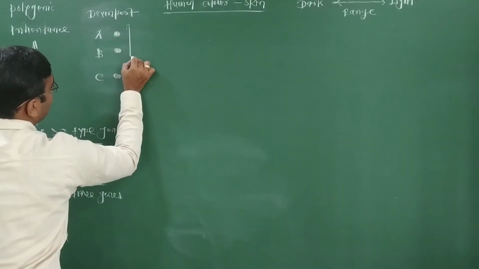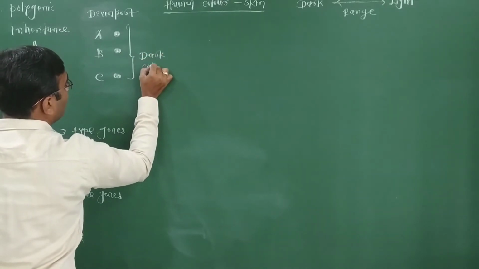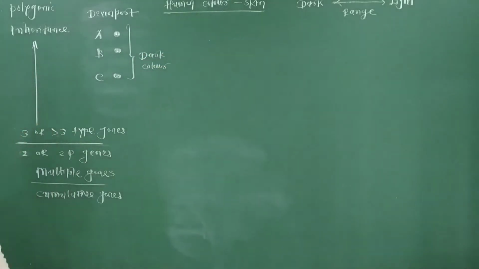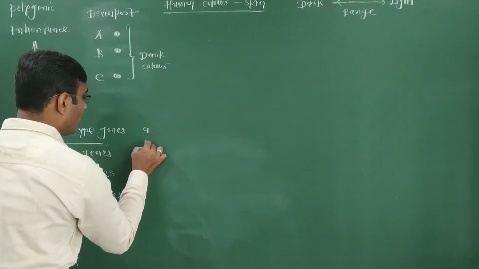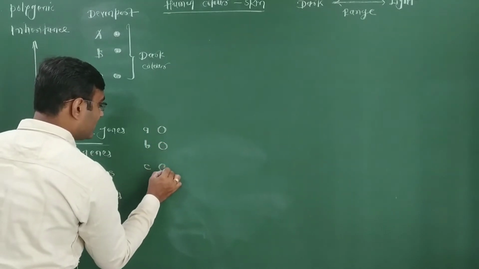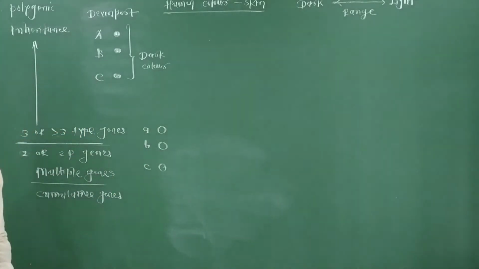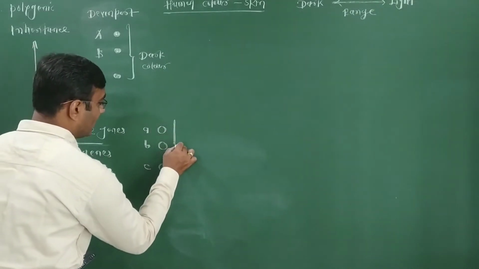These three genes are responsible to develop dark color of body. The recessive genes, small a, small b, small c, produce light color. This spherical symbol is the expression of these genes, which give light color of body.